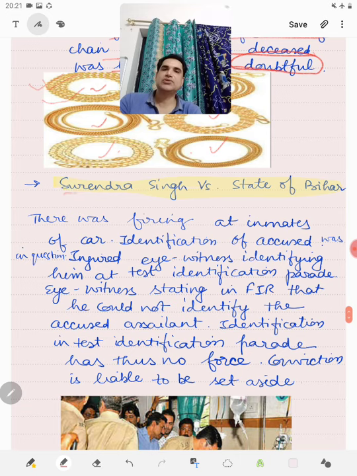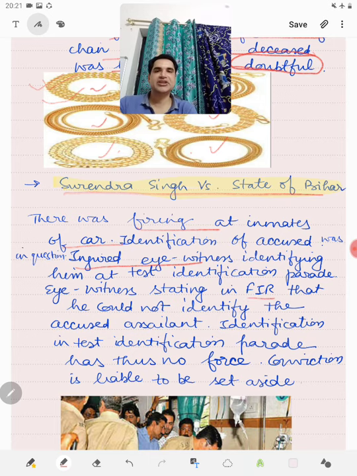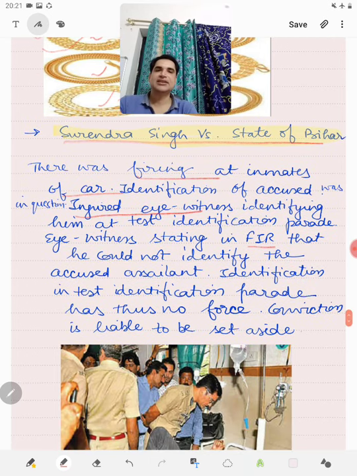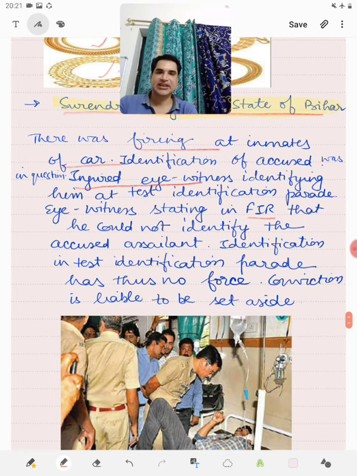Then, in Surinder Singh versus State of Bihar, firing took place on certain persons who were sitting in a car. Now, in the FIR, the injured eyewitness said that he cannot identify the accused. However, when the identification parade was held, he said he was able to identify the accused.